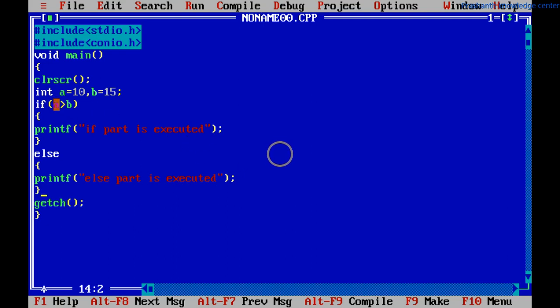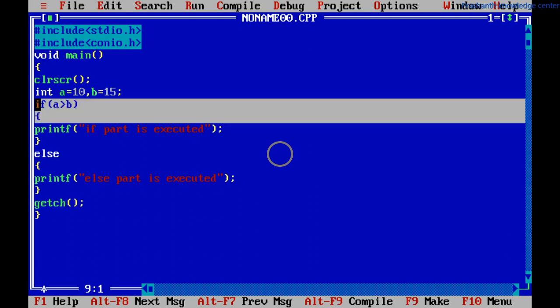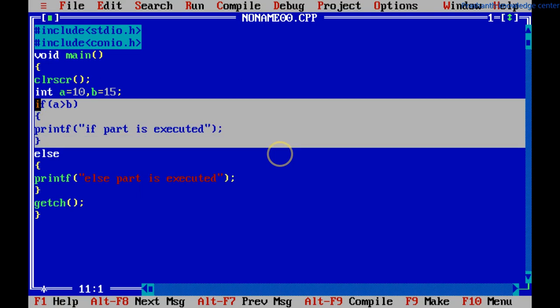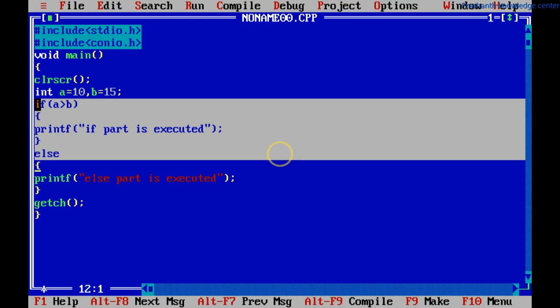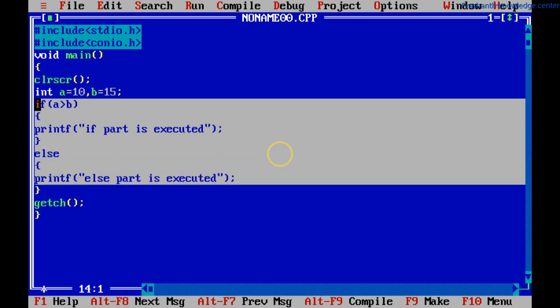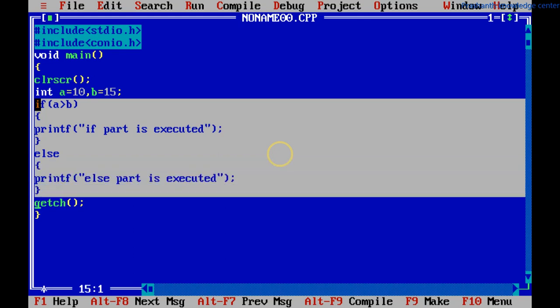See, as per the syntax, if condition is true, it will come here and this part will be executed. And if the condition is true, it will be terminated here only. And if the condition is not true, it will go to else part, and then this statement will be executed.